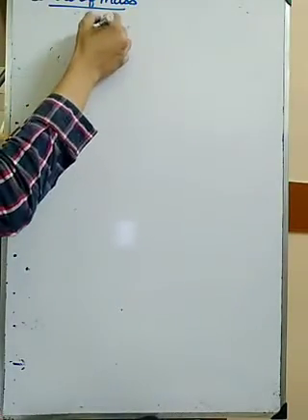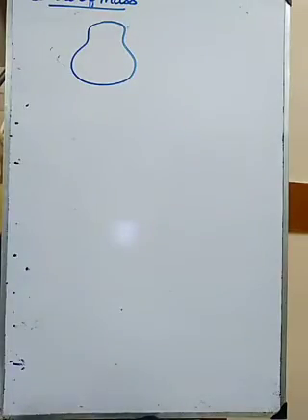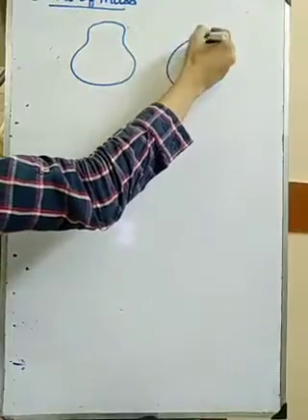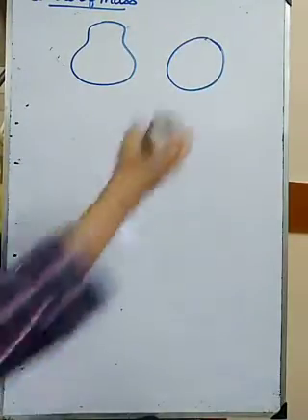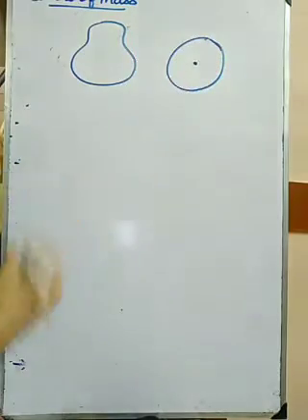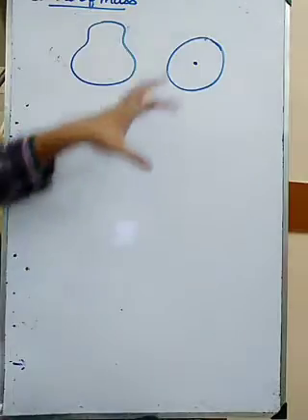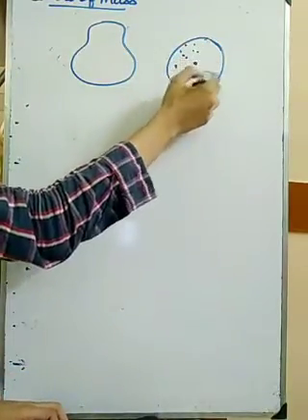Center of mass. Suppose I take a circular object like this. In a circular object, which is the center? This point in the middle, it is the center. What does it mean? It will have many particles. Yes or no?